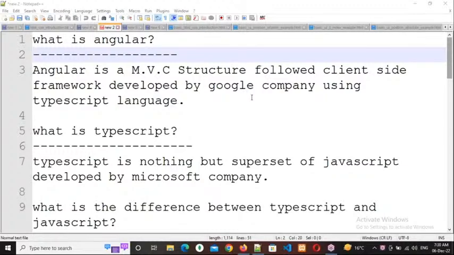SEO means keywords and description. SEO means search engine optimization. That SEO depends upon keywords and description. Not only that, sometimes SEO depends upon the URLs also. So in that case, we need to follow some type of URLs only, so that the application also has that URL format. You need to focus on that URL format also as an application developer. So that's why we need to take care of these 3 things.